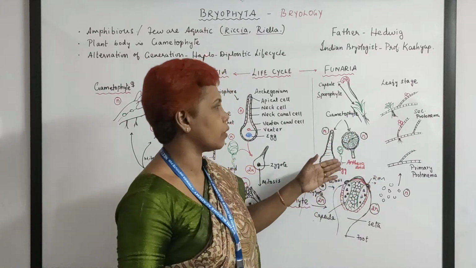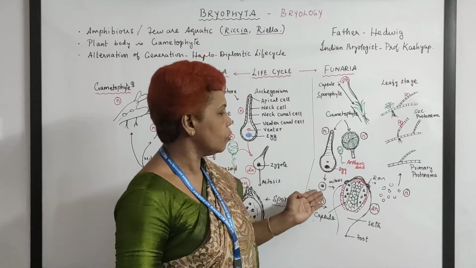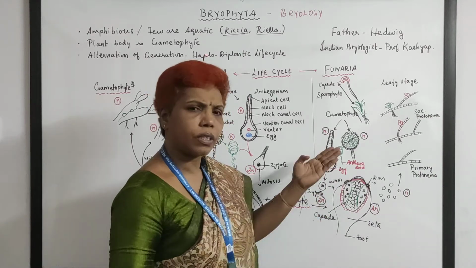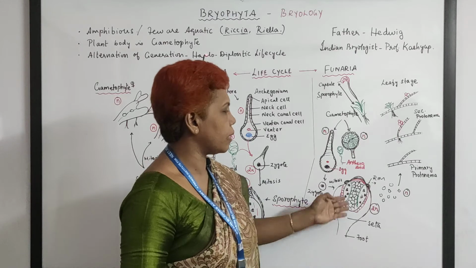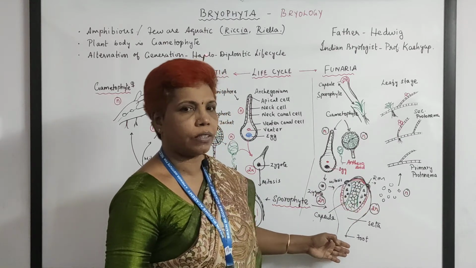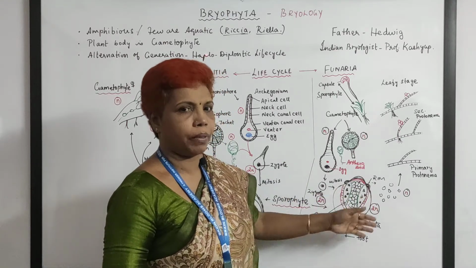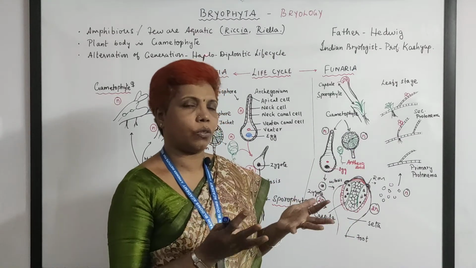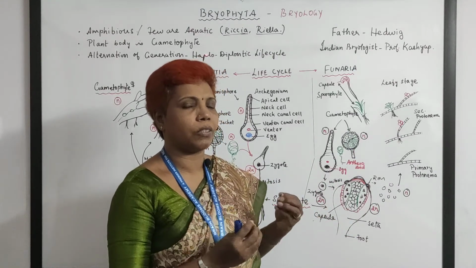Anthrozoids are released and go and meet the egg, forming the zygote, and the zygote undergoes mitosis and then forms a sporophytic generation. The same thing up till this bud. The sporophytic structure, you know, varies between the species.